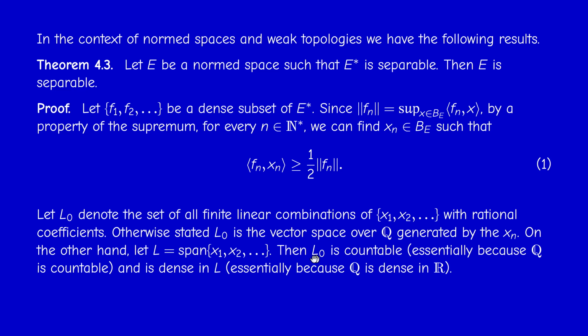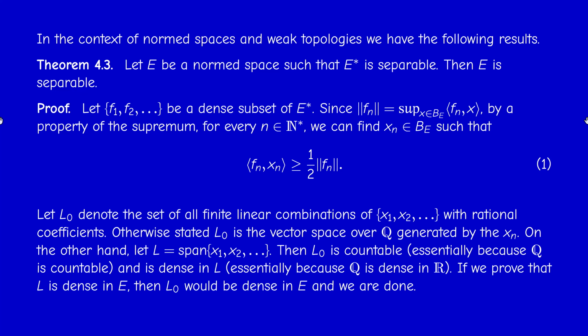Now, it's easy to prove that L0 is countable, essentially because Q is countable. You may write the proof if you like, because you have finitely many coefficients within Q. And since Q is dense in R, it's easy to prove that L0 is dense in L, because you can approximate any real number by a rational number.